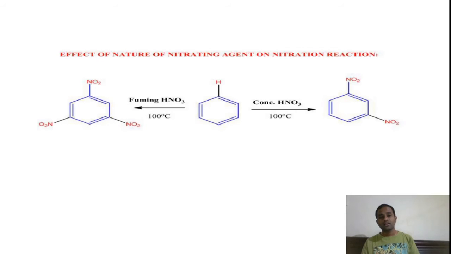That means 1,3,5-trinitrobenzene. Trinitrobenzene, TNB for short. This is an explosive compound, trinitrobenzene. In shortcut we will call it TNB. So this slide tells us that if we change the nitrating agent, then the amount of nitration also changes. That means the number of NO2 groups substituting on the benzene ring depends on the nature of nitrating agent.